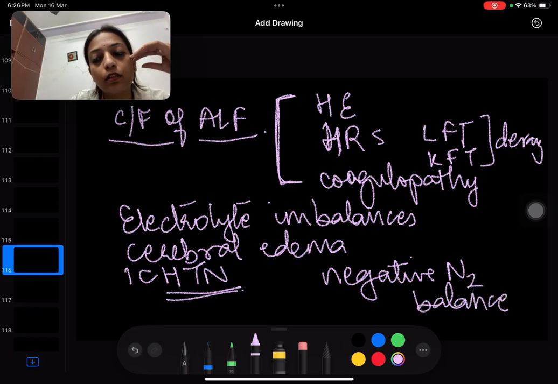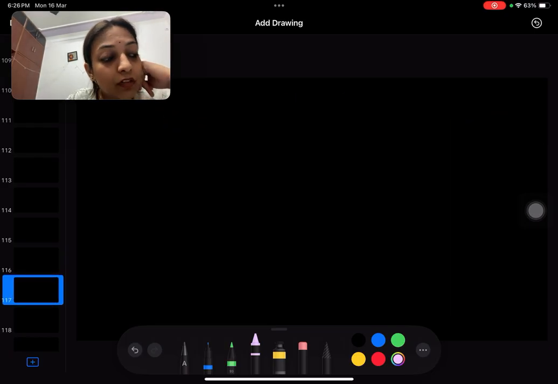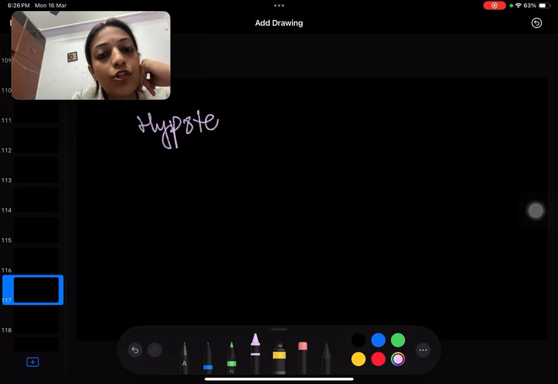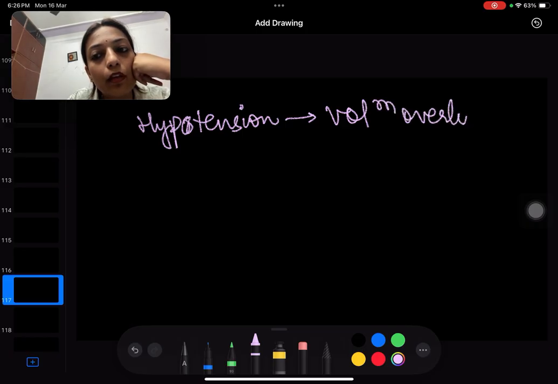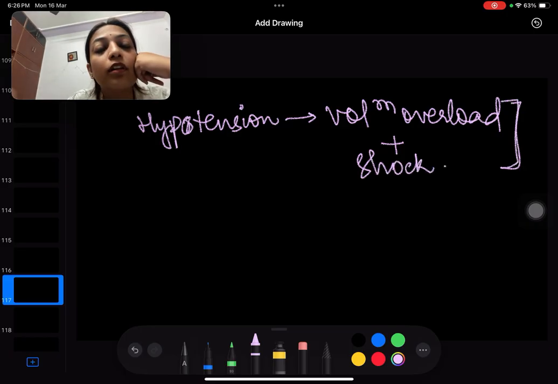Apart from this, an important one is hypotension. This is a difficult situation to handle because patient is already in volume overload and also lands up in shock, in hypotension, right? So this becomes very difficult to treat.